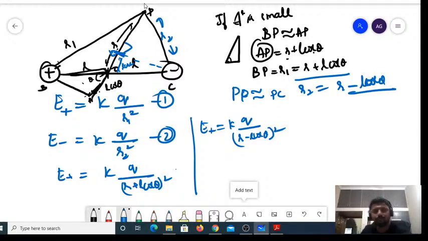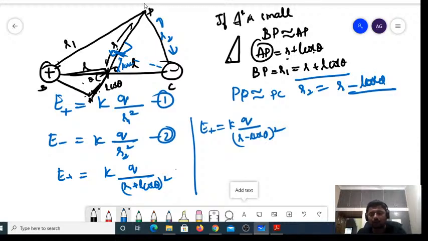You are supposed to find the value of E net at P. How will you find the E net at P is the biggest question. See, this concept is not in any of your textbooks. You can search in any of the textbooks, you are not going to find this one. This is clearly built, and we had to refer to so many textbooks so that I could get this equation.